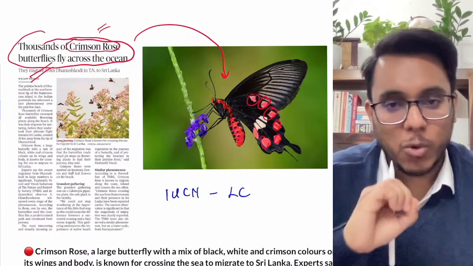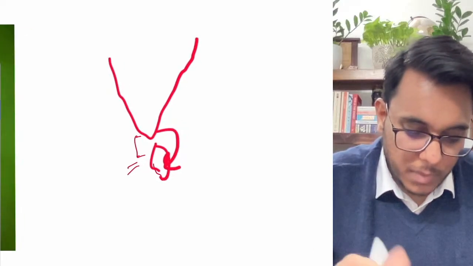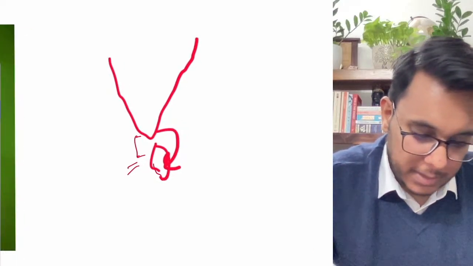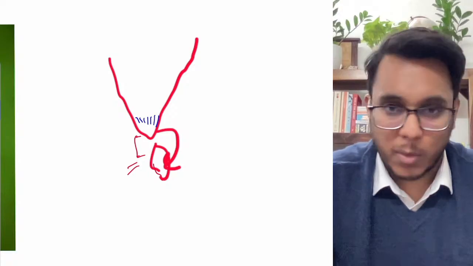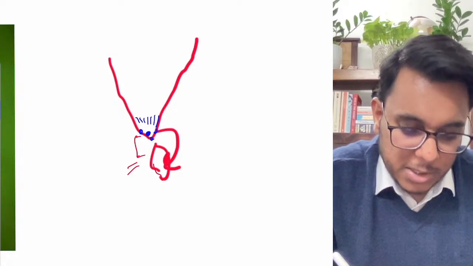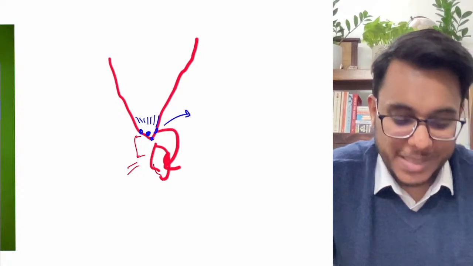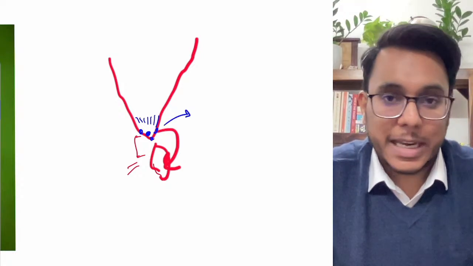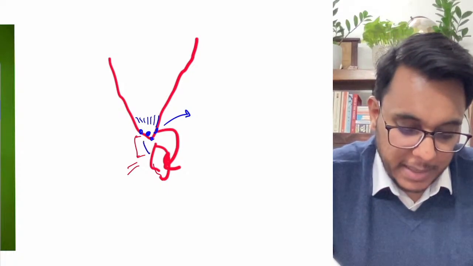Is it clear or not? Now understand one particular thing, guys. See, basically these butterflies come from the different regions of the Western Ghats, from peninsular India. First what they do, they basically make a stop around the beaches. There they basically refuel, they take the nectar from the flowers, and then they migrate to